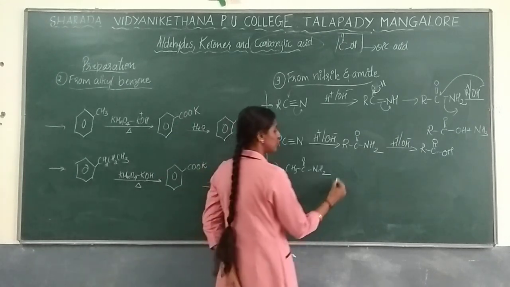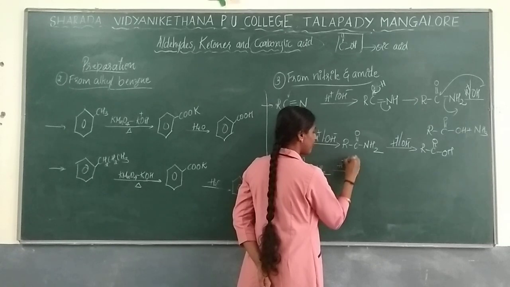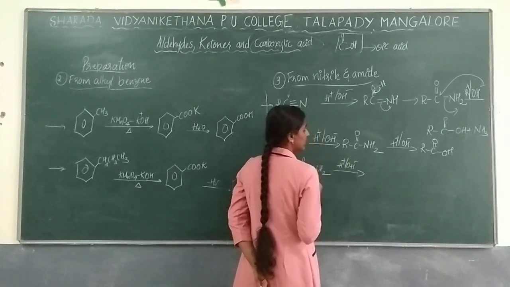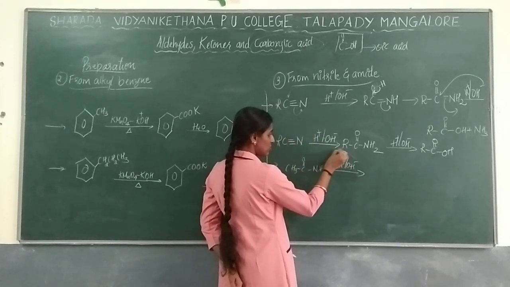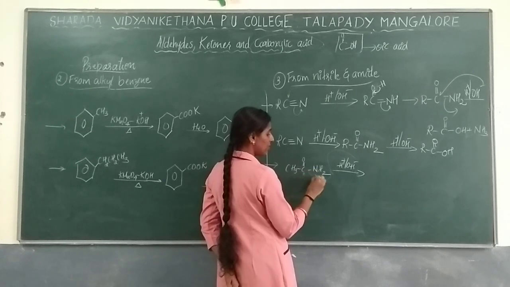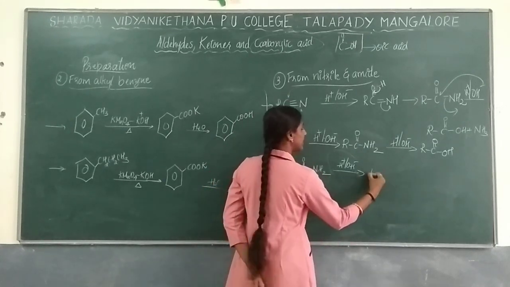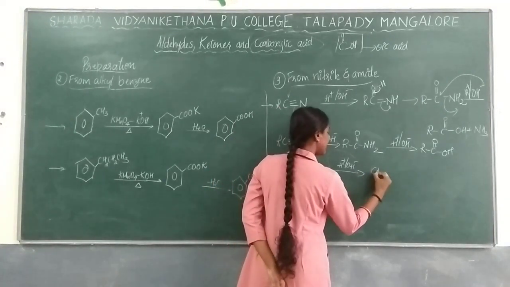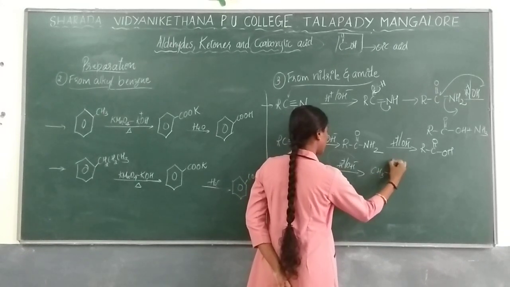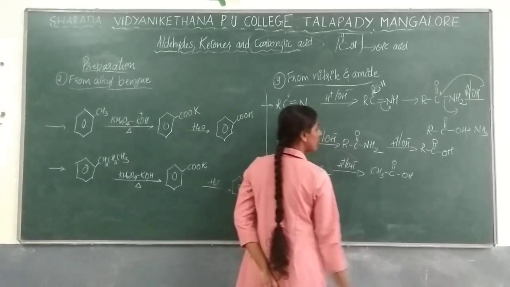So what are you supposed to do? Just in the presence of water, hydrolysis, just give this OH over here. This will be removed and you will get product as CH3 C double bond O with OH will be formed as a product.